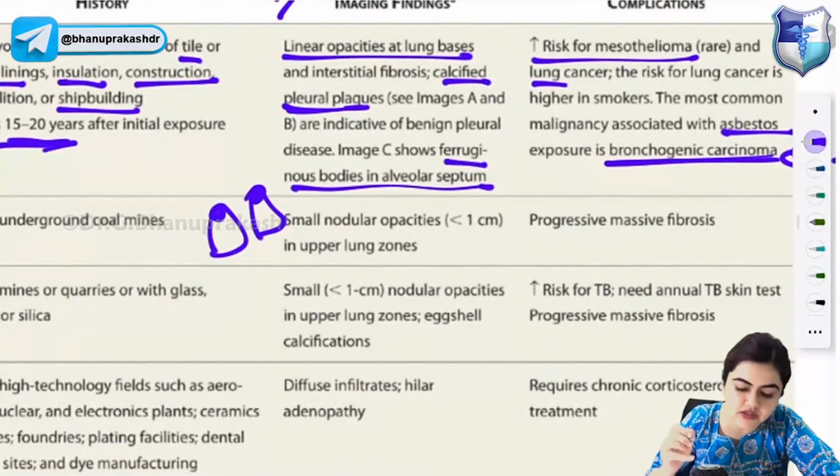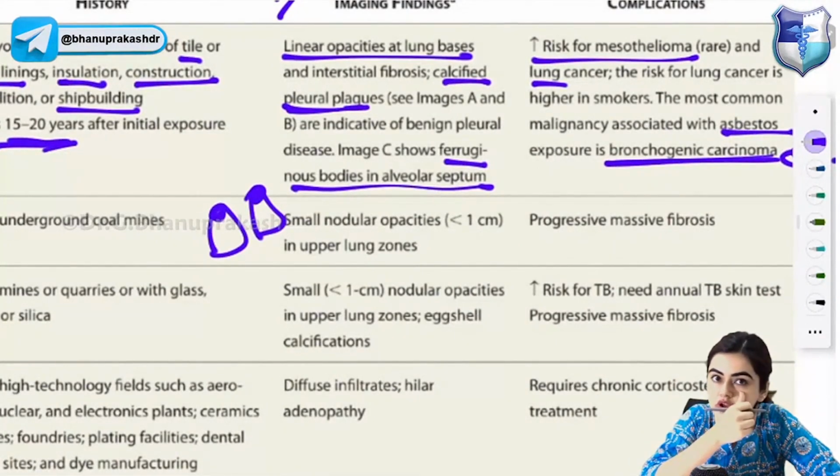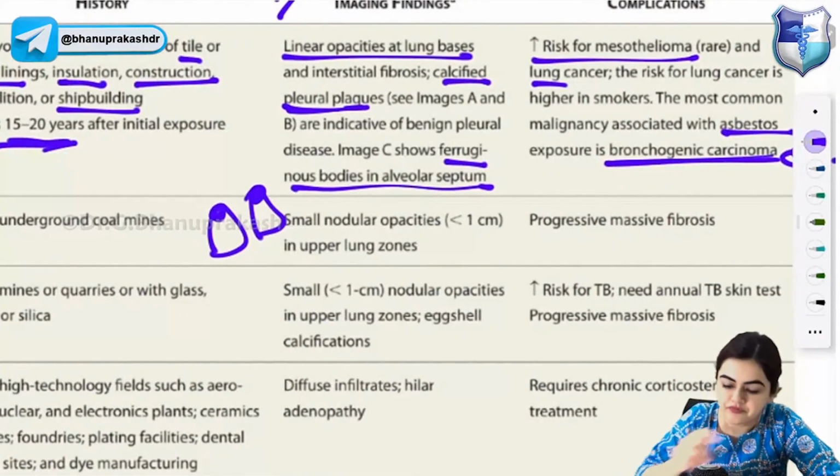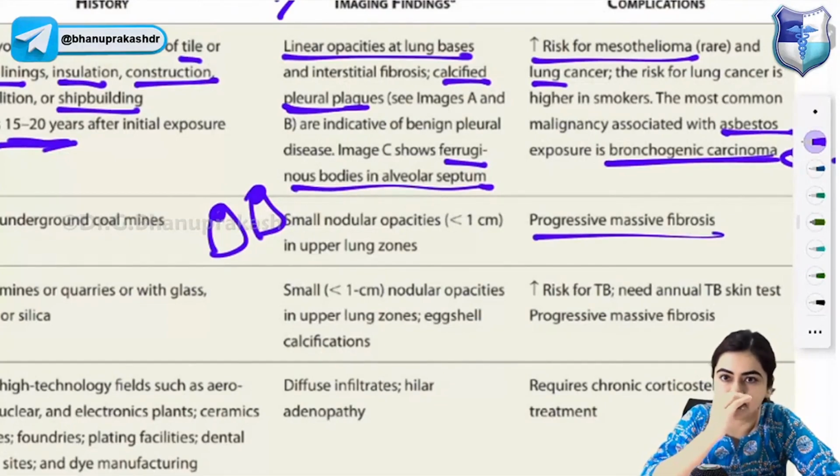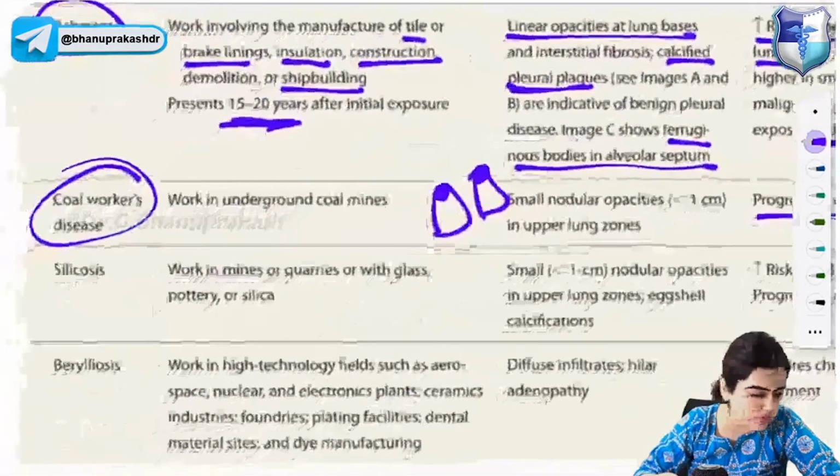Okay, coal worker's pneumoconiosis is localized to the upper lung zone, with small nodular opacity in the upper lung zone. And progressive massive fibrosis is a complication of coal worker's disease.